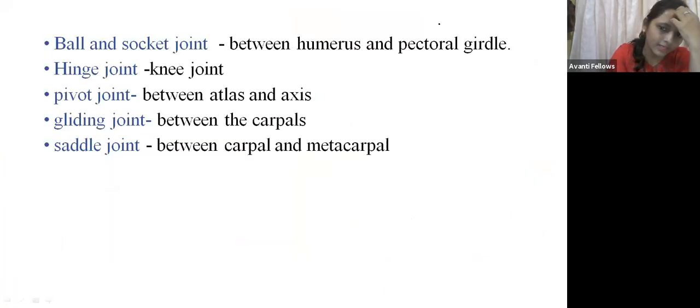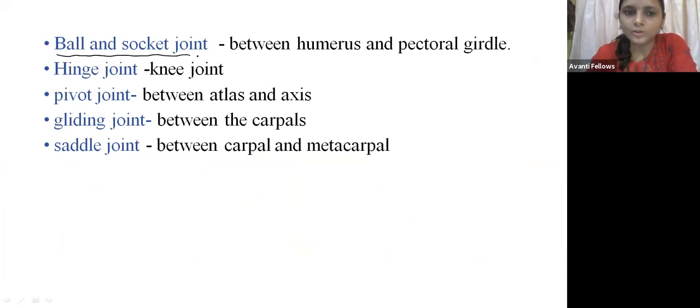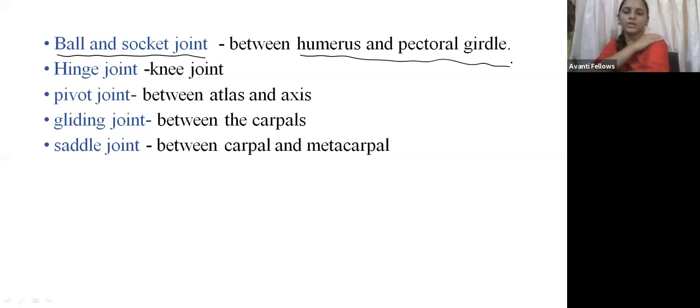Guys, here in the synovial joint, we can see the ball and socket joint. The ball and socket joint is between the humerus and the pectoral girdle. So there is a pectoral girdle and there is a humerus, right? Between these two is the ball and socket joint. Then the hinge joint. The hinge joint is present in the knee joint.